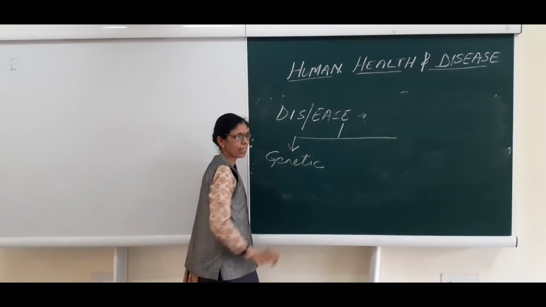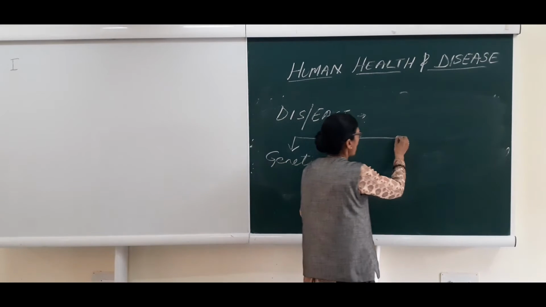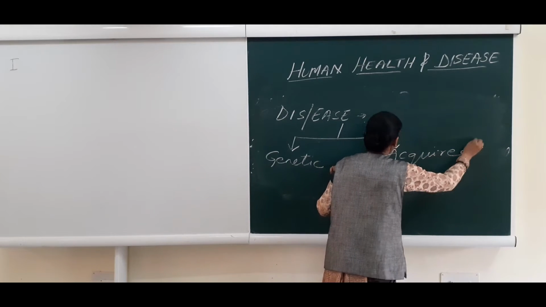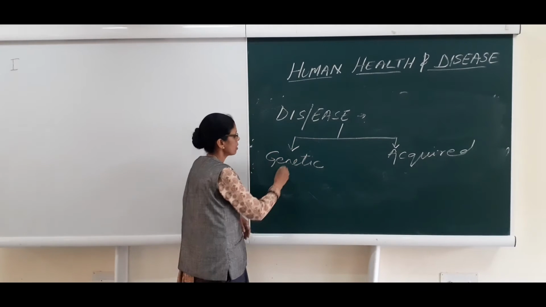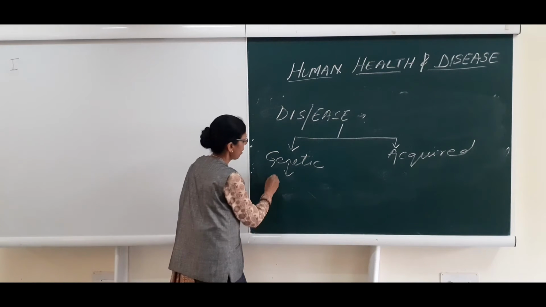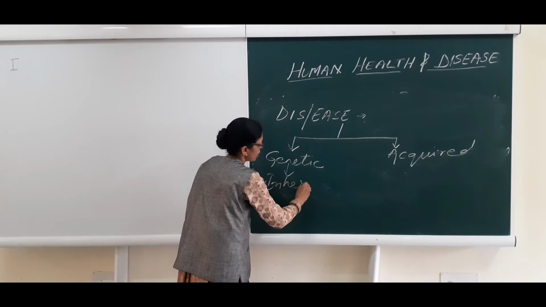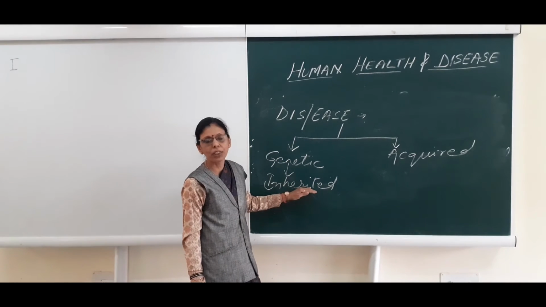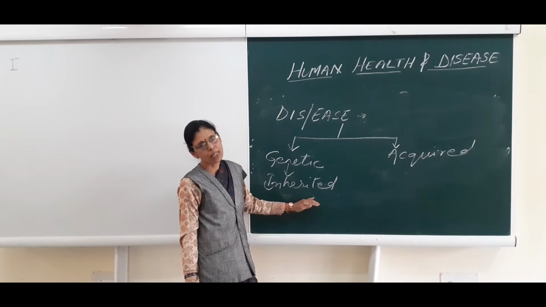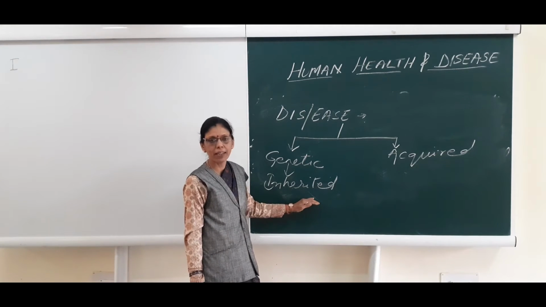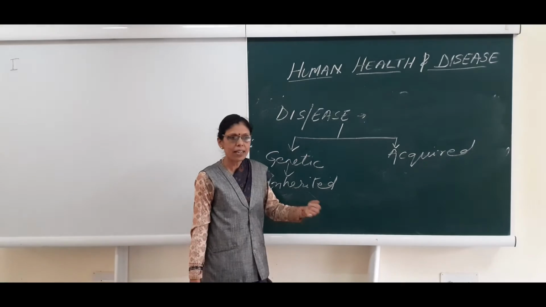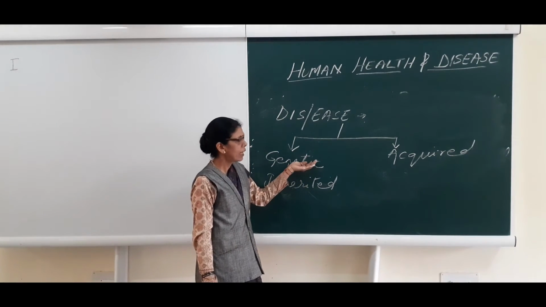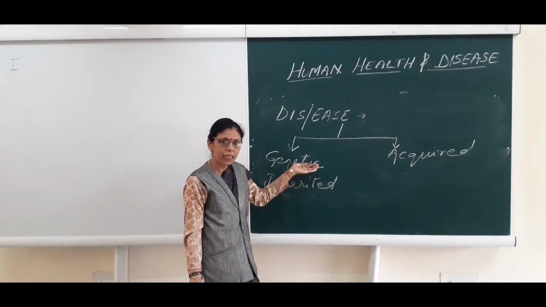As I told you, genetic aspect is also responsible for our health, and second is acquired. We discussed just now genetic, that means these diseases are inherited from one generation to another generation. Genes are transmitted from one generation to another. That is why you must have noticed when we go to doctors, when we have any severe disease, then they ask our history. Was anyone suffering from so and so disease? Why? Because genetic factors are responsible for certain diseases.